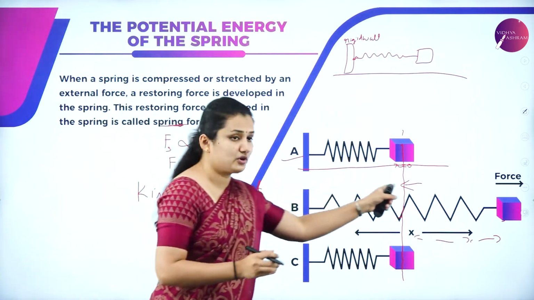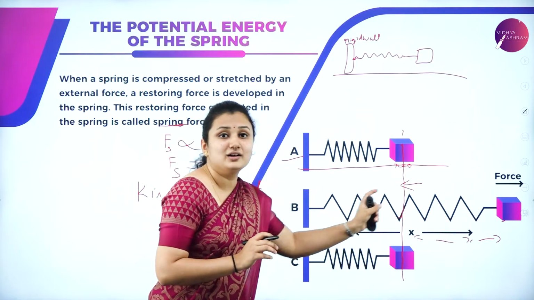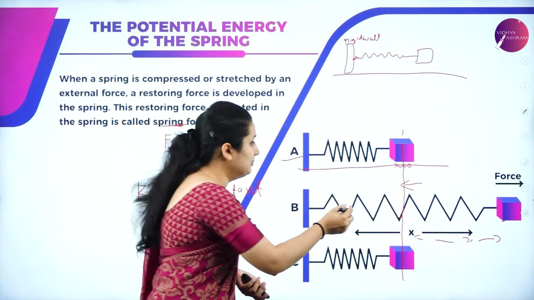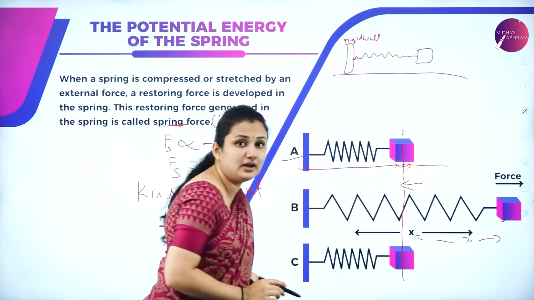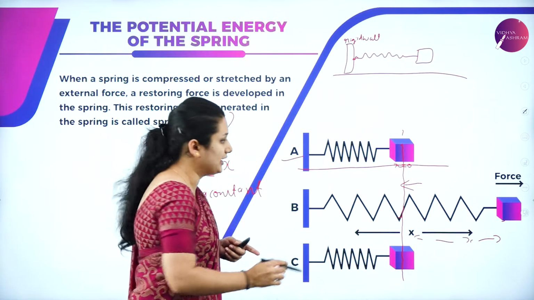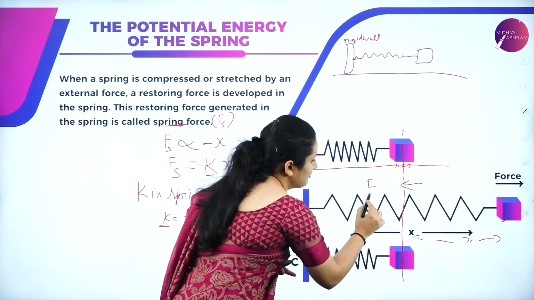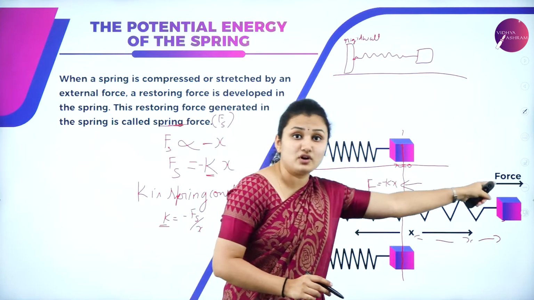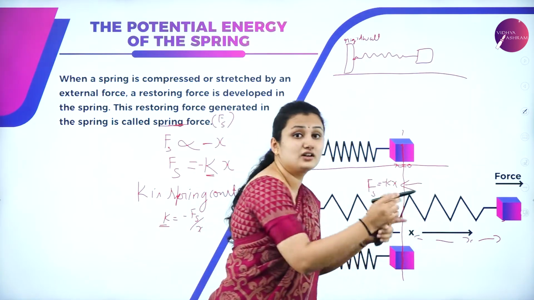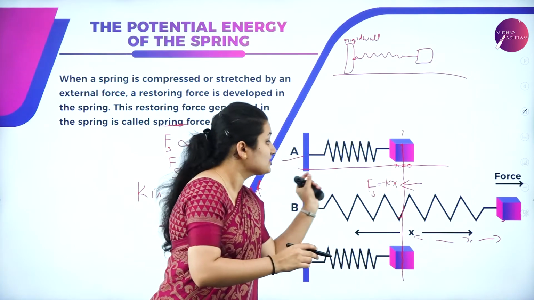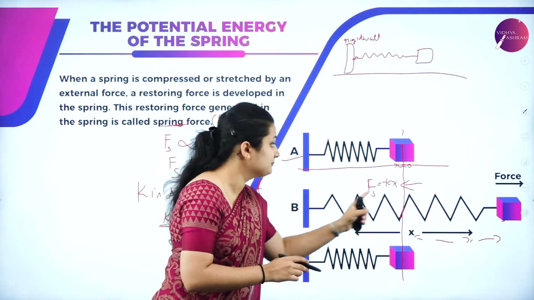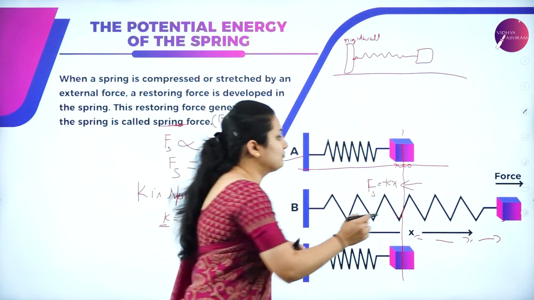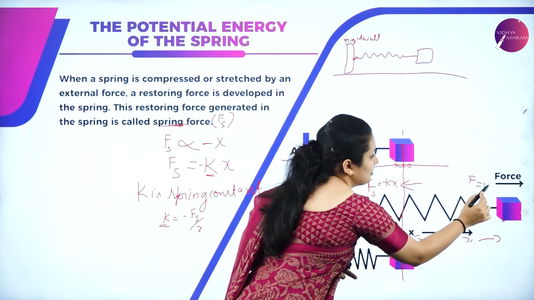Now, when you apply some force, the spring is elongated. So what happens? A spring force, a restoring force, is developed, which acts in the opposite direction to the external force that has been applied. So the spring force Fs will be minus kx. It will be in the opposite direction. Then I am applying a force which is moving in the forward direction. So the external force which I applied to stretch the spring, to cause the displacement of x, is equal and opposite to the spring force. So F in the forward direction will be equal to